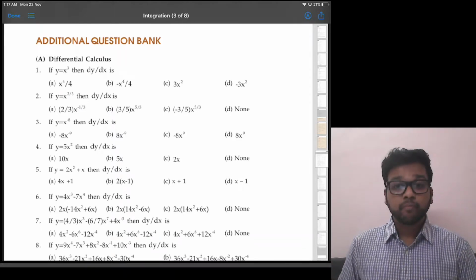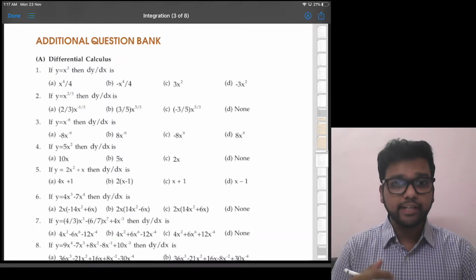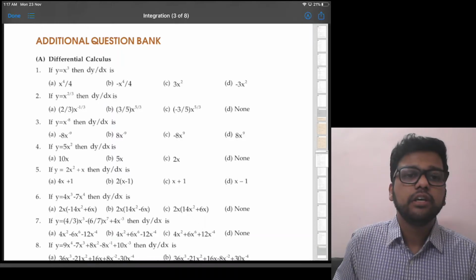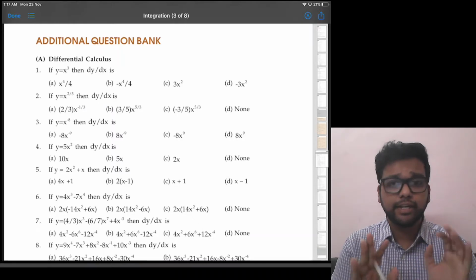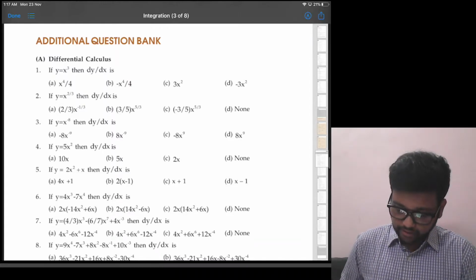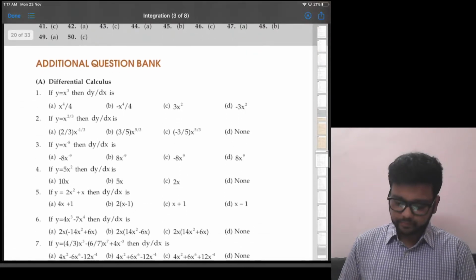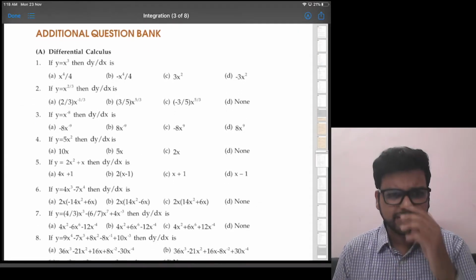Okay, fine. So let's start with this. I hope that everyone knows the basic functions and chain rule. I'll explain it in short as we go on with the questions, but I hope everyone has studied this at least once. So let's start with the first question of derivatives. It is on page 8.43.